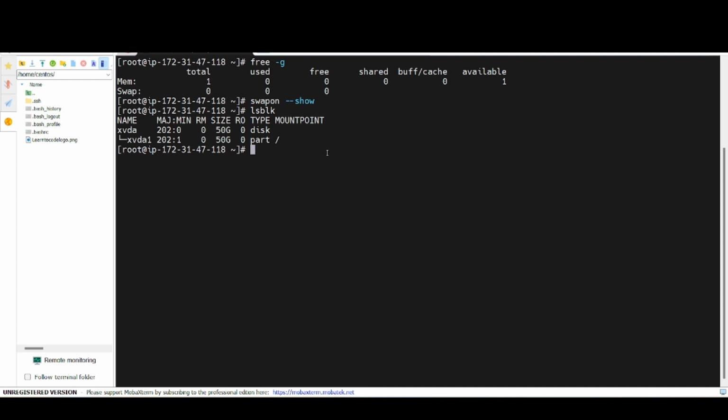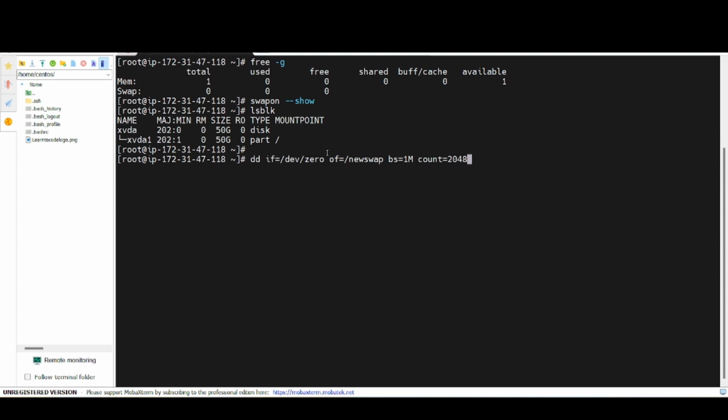Writing the command is simple: dd if=/dev/zero, and output will be of=/newswap, and block size I need to mention should be 1 MB, bs=1M, and count=2048.